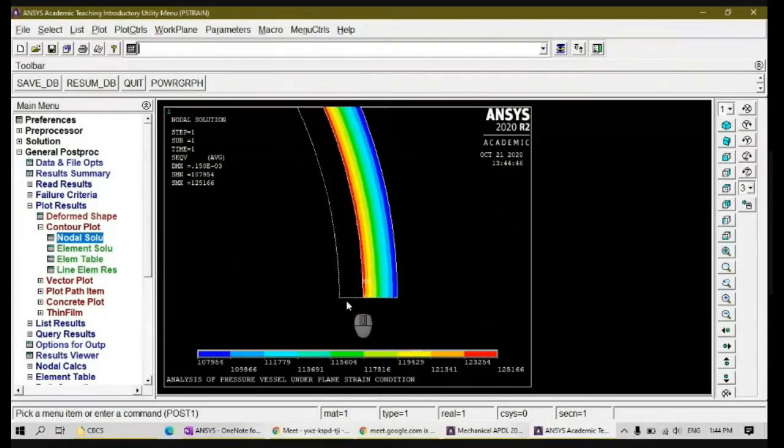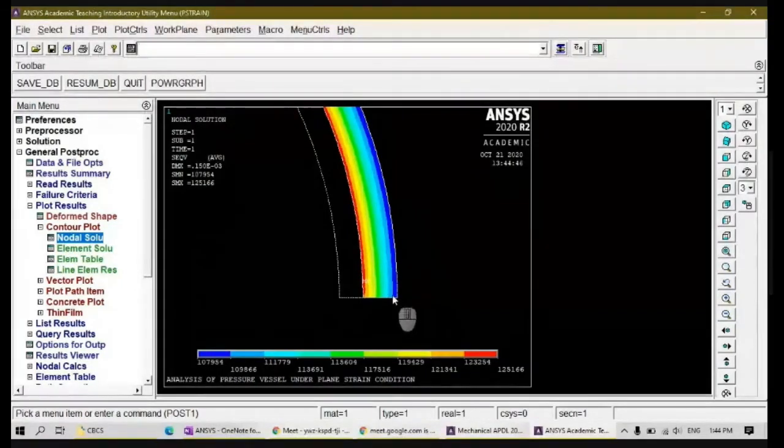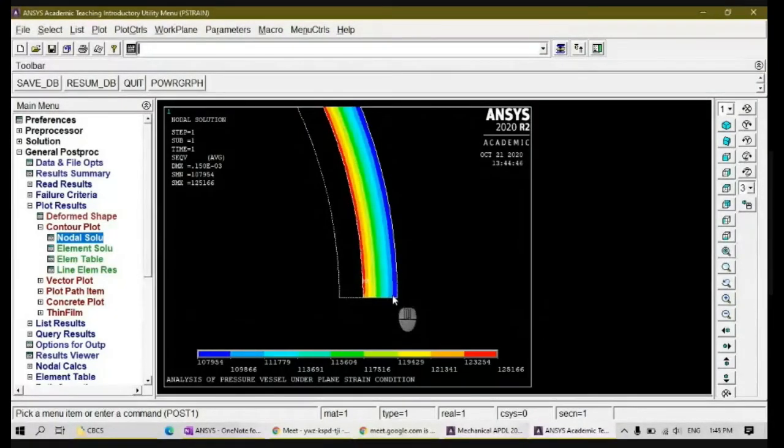So I want to know what is the stress developed along this path. Starting from this point to this point, I want to plot it as a graph. In that case, what to do then? We will do that accordingly.